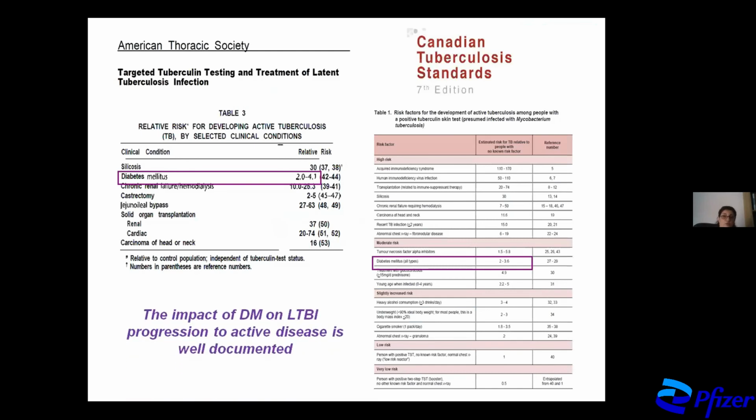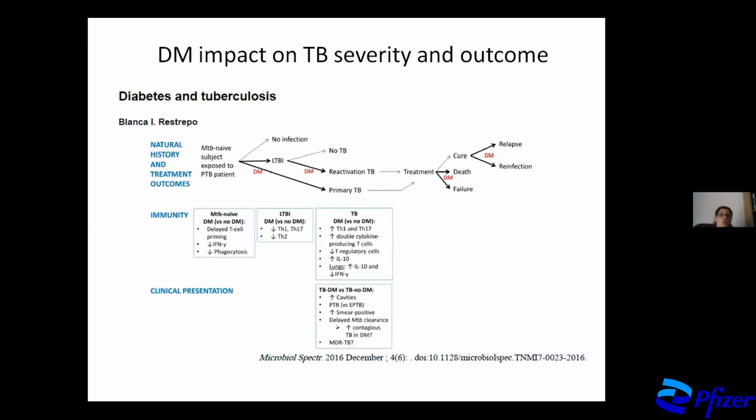So this association between active TB and DM is a very well documented association, and we can see that in the American guidelines or the Canadian guidelines. The risk that diabetes poses on active TB is about 3 to 4 times higher. We have seen the effects of diabetes on development of latent TB and then on development of active TB. What about the clinical course of TB and outcome?